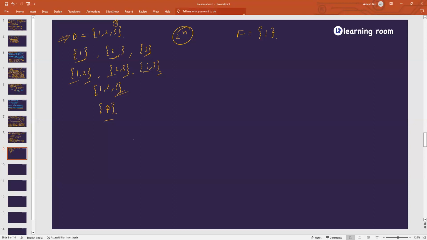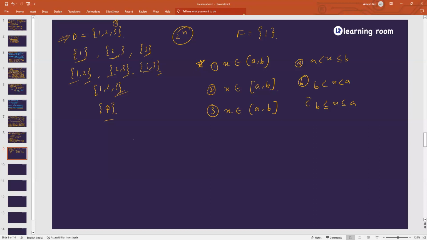Okay, you know this thing now. If I'm writing X belongs to (A, B), and if I'm writing X belongs to [A, B], I'm giving options. X is less than A, less than B; X is less than or equal to A, less than or equal to B; X is greater than or equal to A, less than B; and X is less than or equal to B, greater than A. This is 1, 2, 3. This is A, B, C.